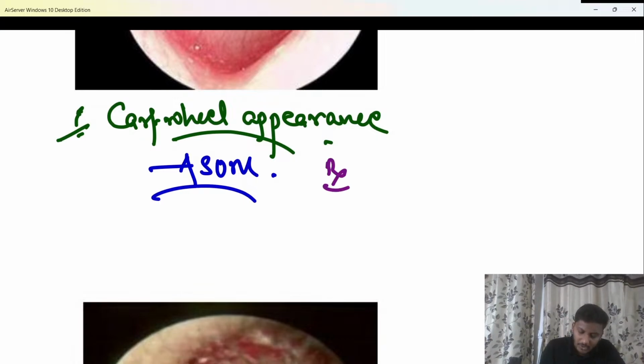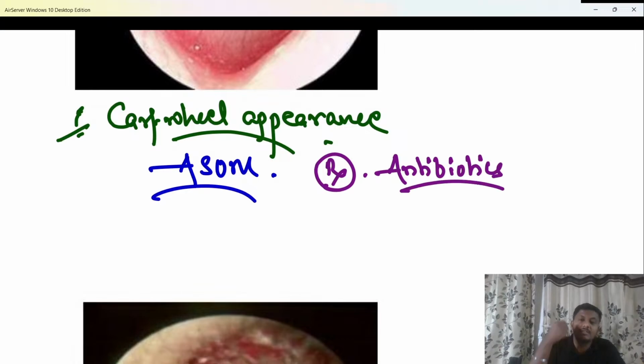Treatment, if they ask you, the treatment has to be antibiotics. Okay? So antibiotics have to be given, and oral antibiotics are required. The reason is the infection is in the middle ear, so you have to give oral or systemic antibiotics to the patient.